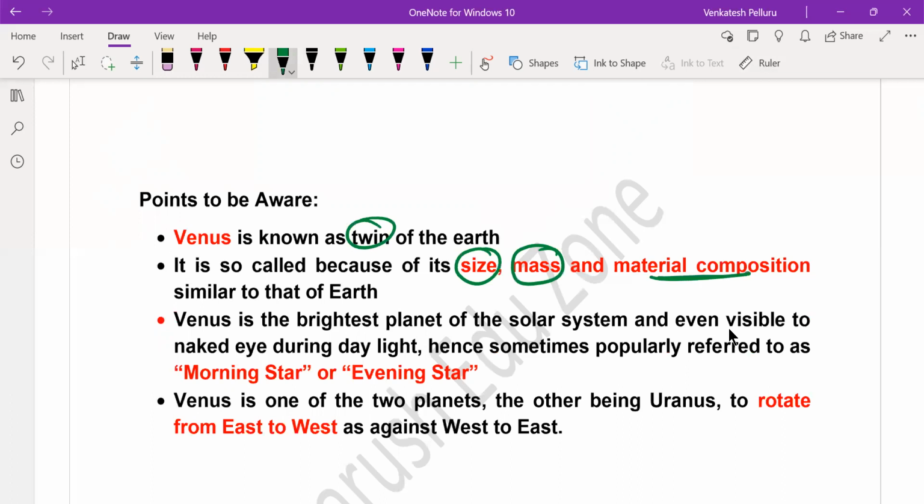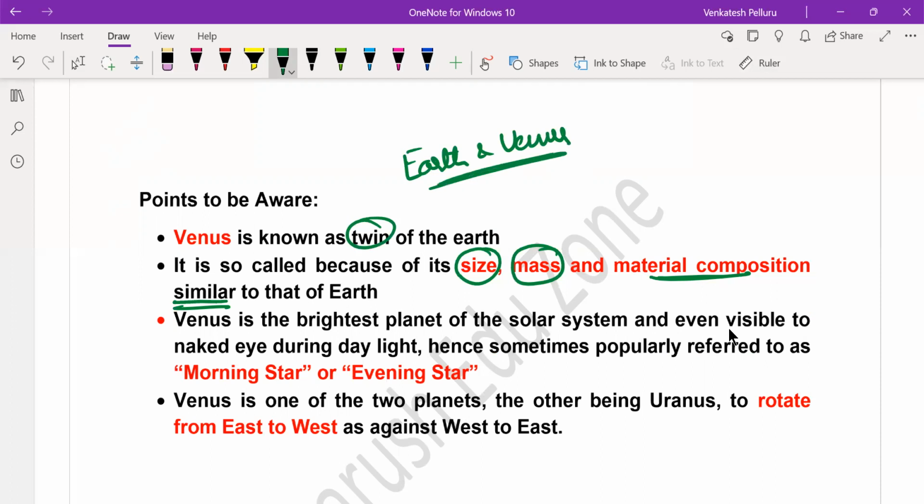Material composition means, for example, the composition of the soil, which has similar elements, similar metals, similar components, etc. The material composition, size of the planet, and mass of the planet are not exactly the same, but very similar. They're almost the same. That is why we call Venus the twin of the Earth, depending on size, mass, and material composition. As both planets have very similar size, mass, and material composition, we call them twins. So, Earth and Venus are popularly referred to as the twin planets.